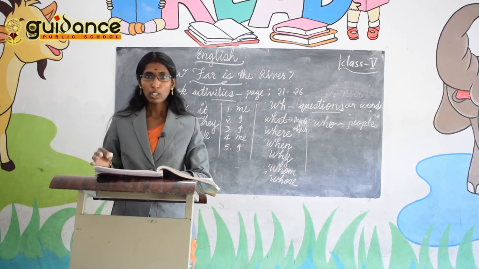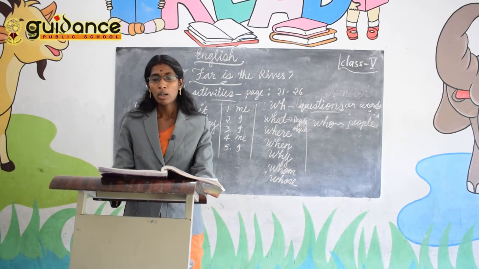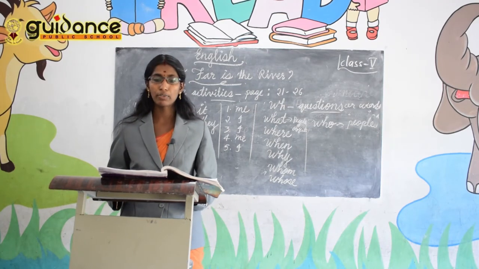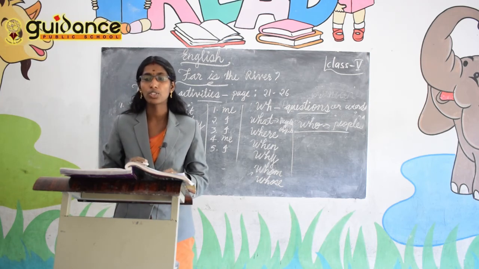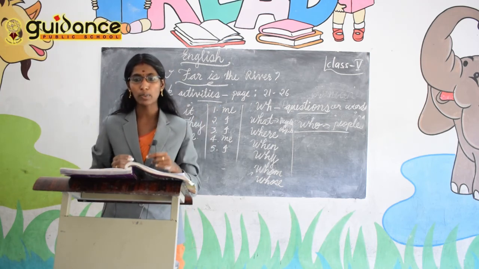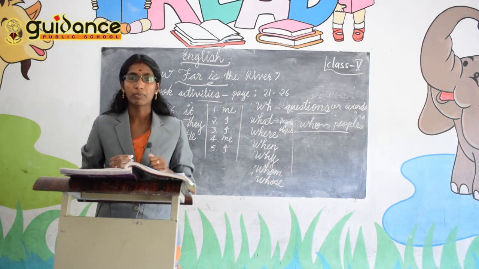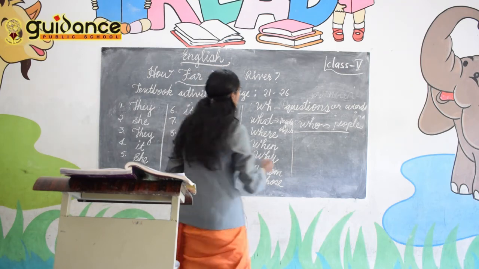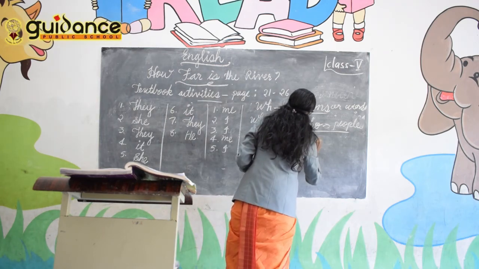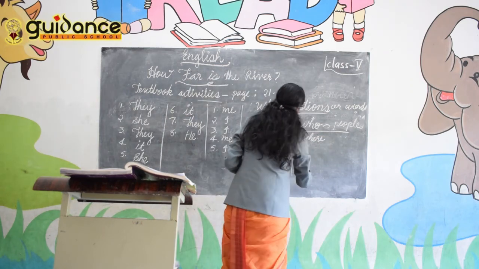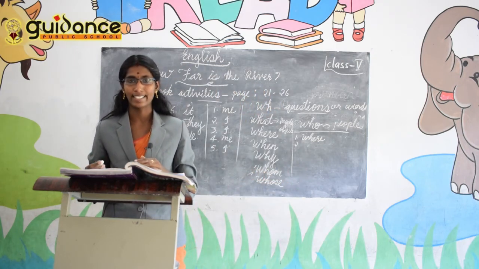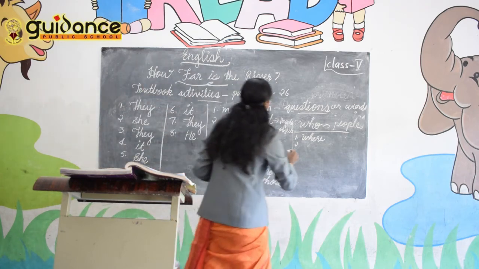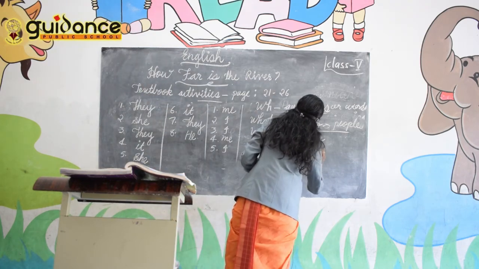Then moving on to the next page, page number 25. Activity, first one. Complete these questions using the correct WH words. So the first one, dash do you live? Which WH word can you use there? Where do you live? You can use where. Second one, dash did you have for lunch? What did you have for your lunch?